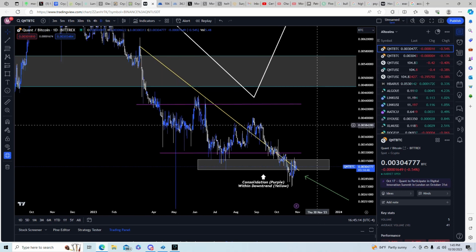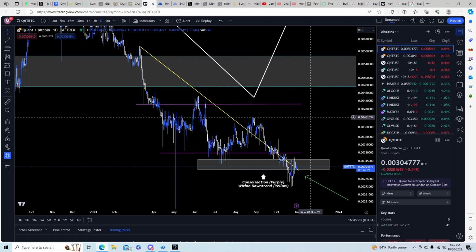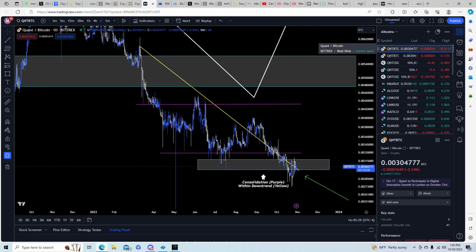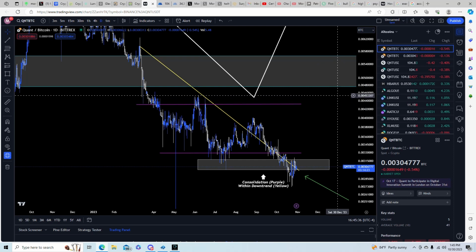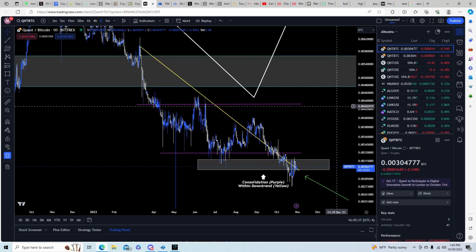For those that don't know, QNT Bitcoin pair, it's like your pairs. Most people in Forex tend to know, but it's like QNT priced in Bitcoin instead of the US dollar. So as you can see on the right side of my screen, QNT USD, QNT Bitcoin. So this is measured in Satoshis. If I'm not mistaken, I think Bitcoin is priced and divided by 100 million Satoshis, if that is correct. All right, so one Bitcoin equals 100 million sats.